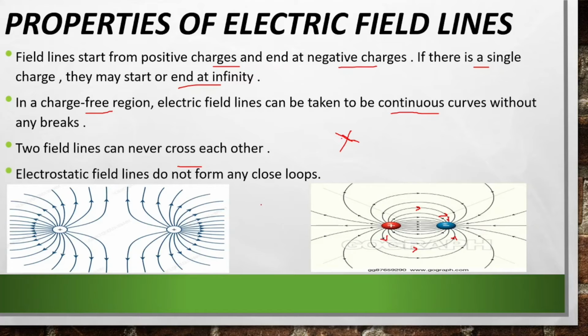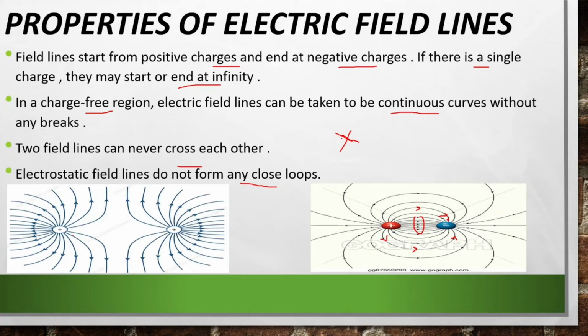You can see in this picture there is no crossing between field lines. Even at this point where the field lines are so minute, you can see that there is no crossing or intersection between the field lines. That is, two field lines can never cross each other. That is an important property of electric field lines. Electrostatic field lines do not form any closed loop. It just starts from one point and ends at the other point. It doesn't form a closed loop.